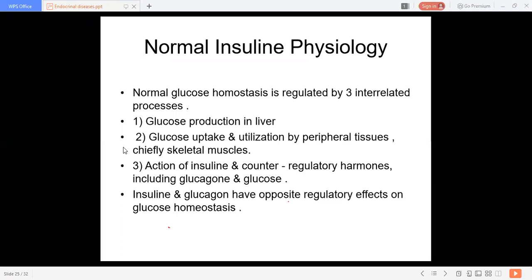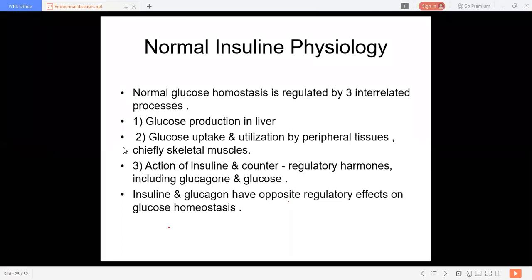Okay. So before going towards any pathology of type 1 diabetes mellitus, we will discuss the normal insulin physiology. This part I am going to take first, starting with diabetes type 1. I think all of you know about normal insulin physiology. Then we will discuss the pathogenesis of type 1 diabetes mellitus.